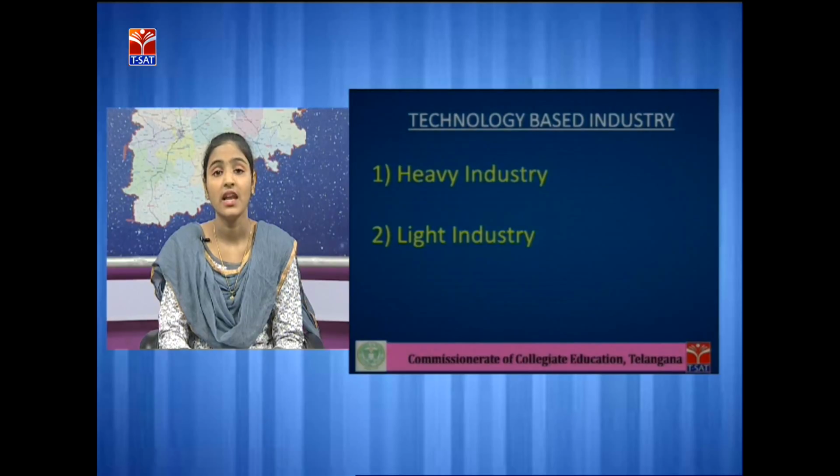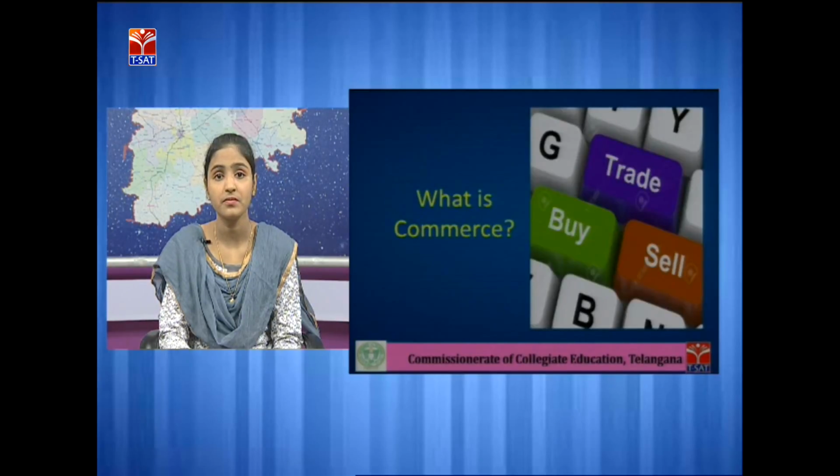Light industry. Light industry is an industry that produces goods on a small basis and uses normal technology to produce their goods, having a short-term duration of production, and uses inexpensive machinery to produce their goods. Examples are paper industry, textile industry, etc.